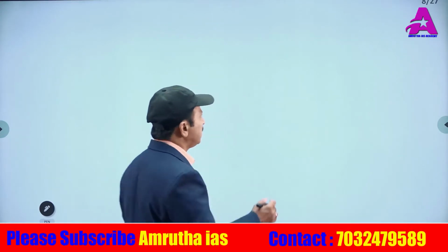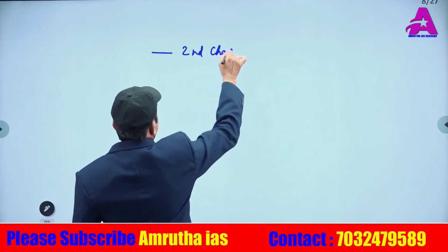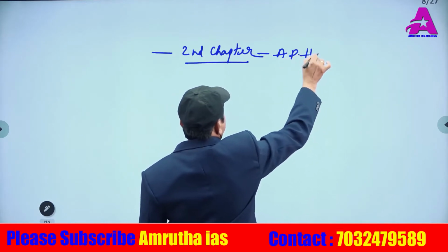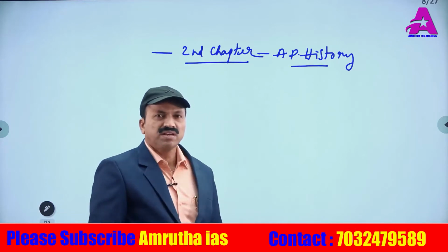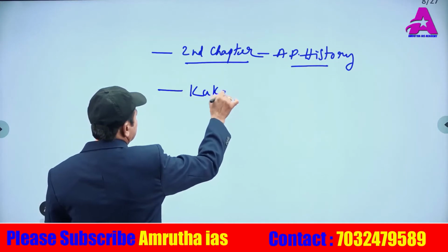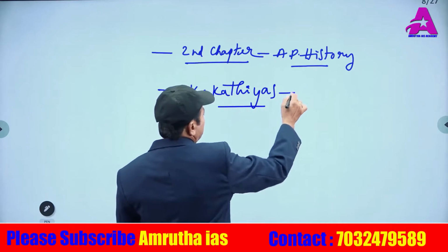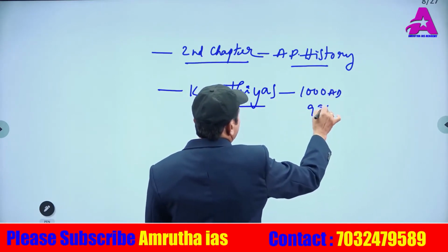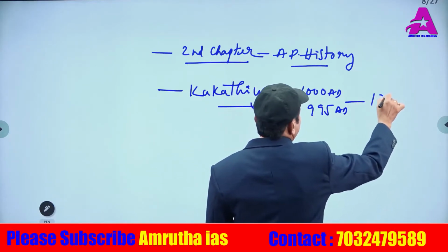In the second chapter of AP history, one of the important areas we have to see is the Kakatiyas. According to some sources they came to power in 1000 AD, according to others in 995 AD, and they continued till 1323 AD.